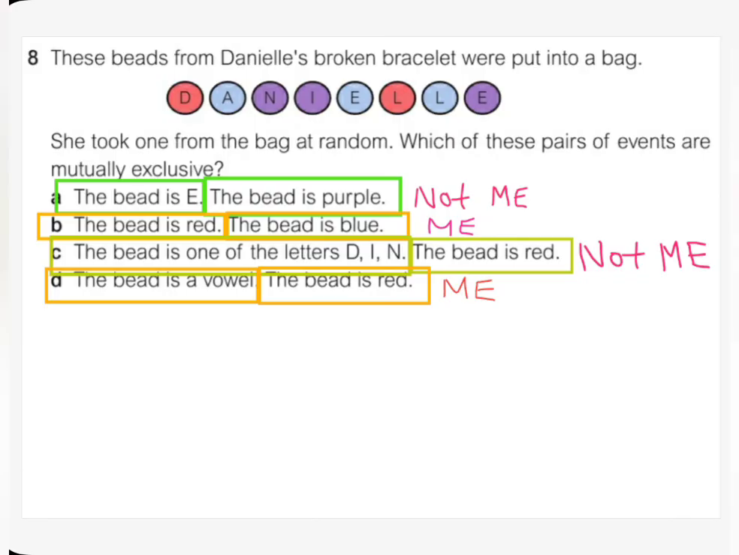And this is how you answer a question like this. So the idea of having two mutually exclusive events means that they don't meet at all.